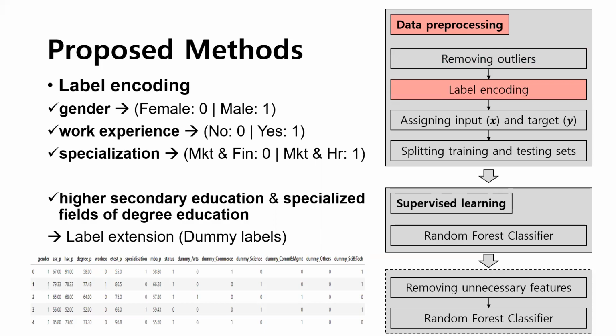process of converting attributes that consist of only two types of classes into either label 0 or 1. On the other side, some factors are more than two types of classes, which are specialization in higher secondary education and specialized field of degree education. I separated them individually and expanded them into new data by using the dummy function.